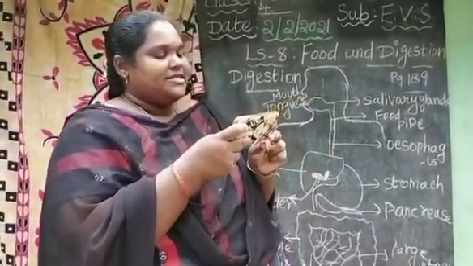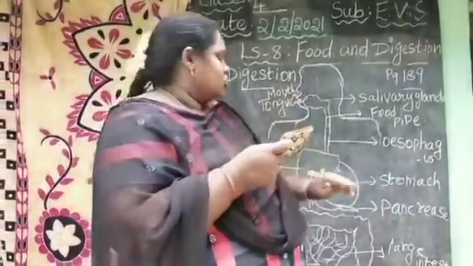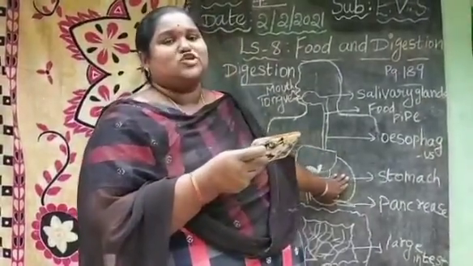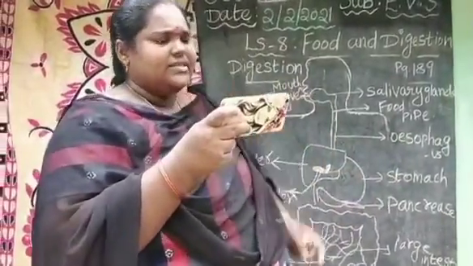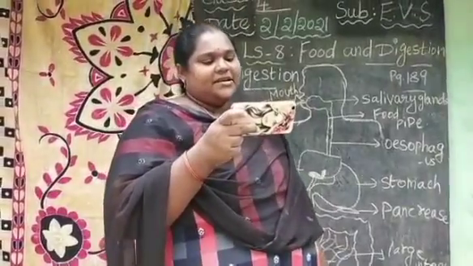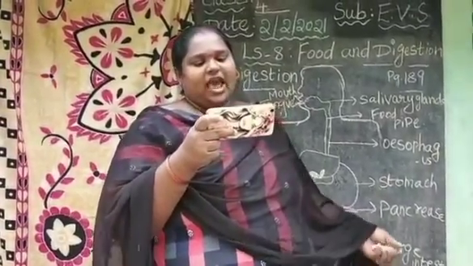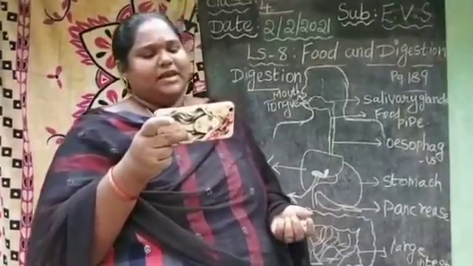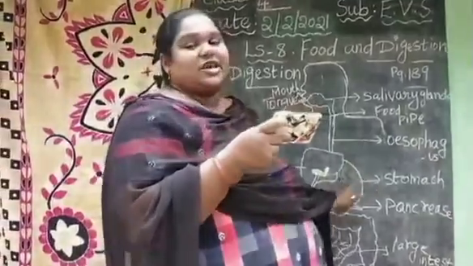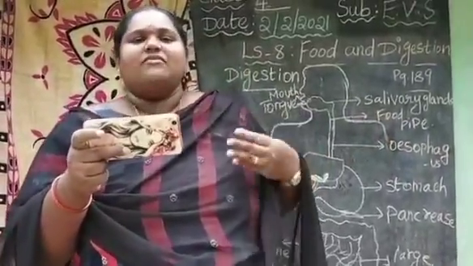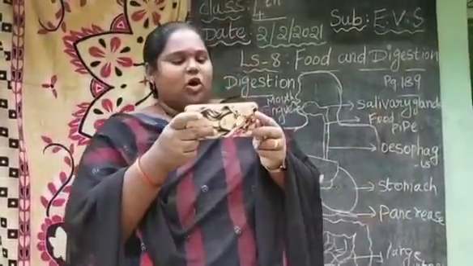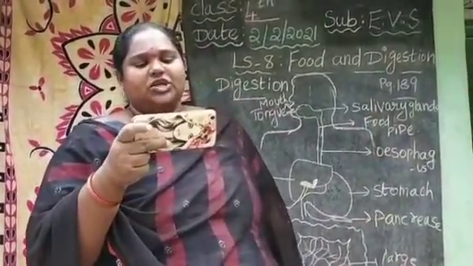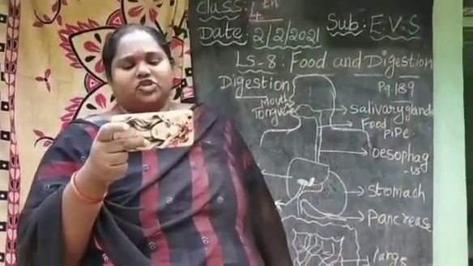Food remains in the stomach from 1 to 4 hours. So whatever food we are eating will stay in the stomach for 1 to 4 hours. This is why we feel satiated in the evening after a very heavy afternoon meal. When we take a heavy meal in the afternoon, it stays in our stomach up to the evening.